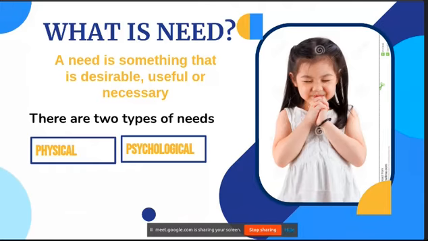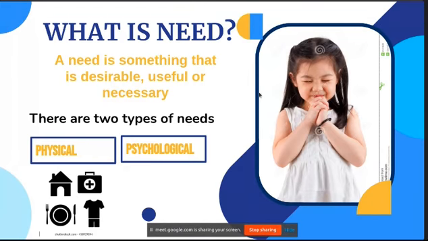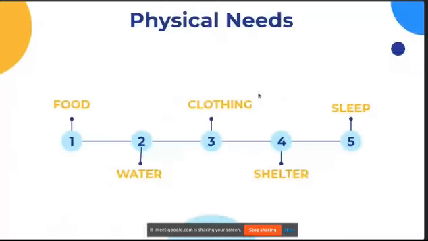Then comes our psychological need. Every human brain has its own demands, but there are a few which are common for all. So we will discuss it deeply later. Now let's start with our first need.